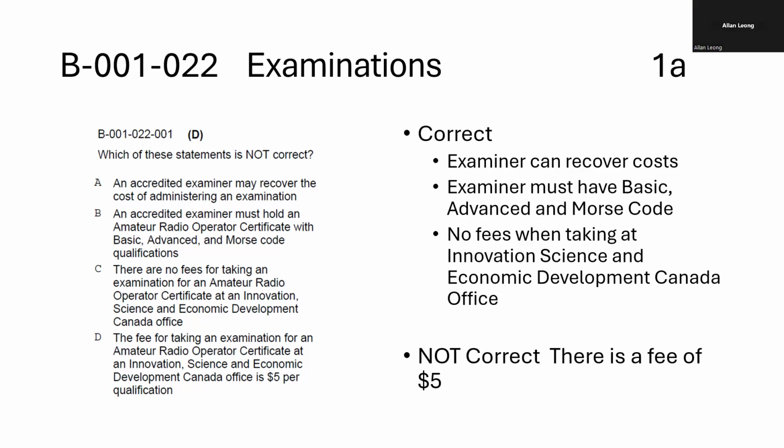I'm assuming because the CRA has a couple of offices there. The only reason I know is that when I first got my accredited examiner status, I had to go there for a face-to-face interview. And I thought it was convenient that I could just walk off the train station directly into the building, because there's a lot of government workers, other departments in that building. I had to go there for an interview too.